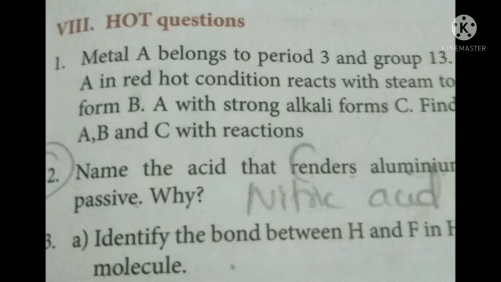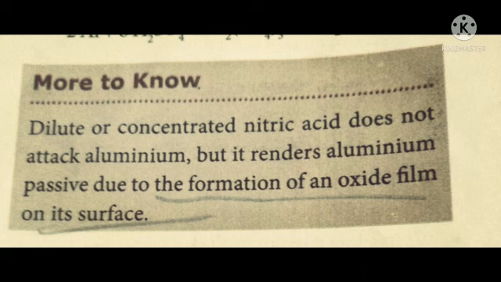Students, at the book back, take Roman number 8. In that second question, it is given there: name the acid that renders aluminium passive. Why? The answer is on page number 116 in your book. Please mark this question, students. More to know, on 116, it is given there.